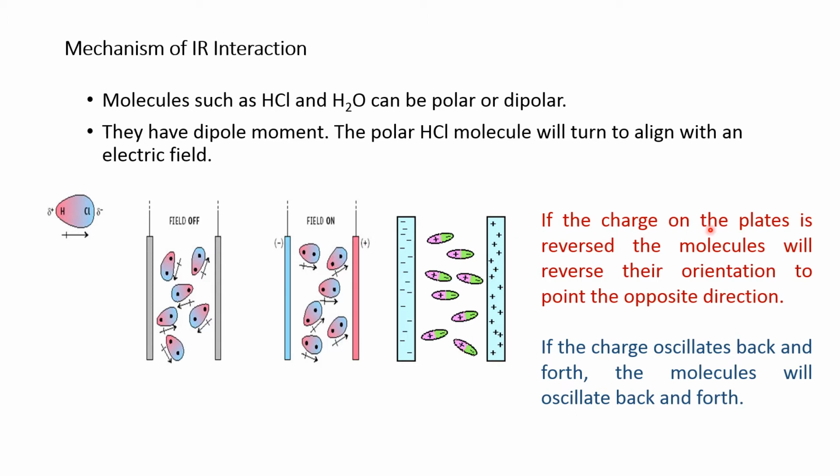If the charge on the plates is reversed, the molecule will reverse its orientation to point in the opposite direction. If the charge oscillates back and forth, the molecule will also oscillate back and forth. If you oscillate this electric charge back and forth, the molecule near the electric charge will also oscillate.